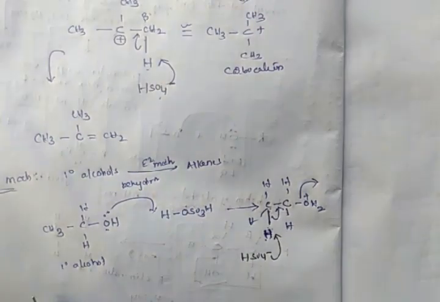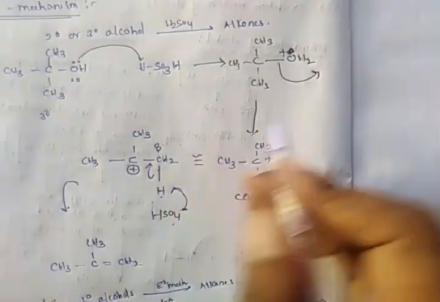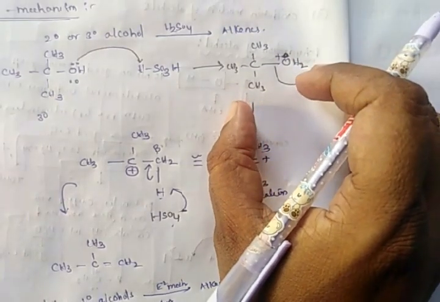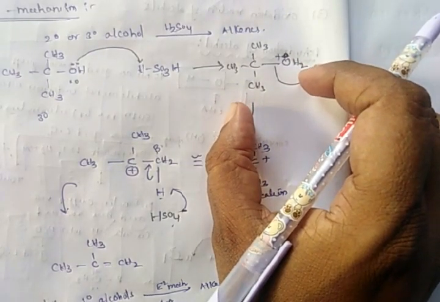In this mechanism, the attack of HSO4 minus, that is, abstraction of the proton, as well as leaving of the leaving group occur simultaneously. This is called the E2 mechanism. But in the E1 mechanism, first there is formation of a strong leaving group, that is, protonation of the OH group.